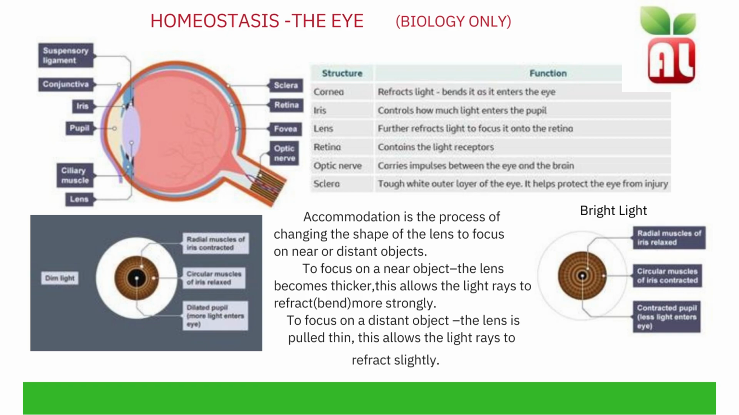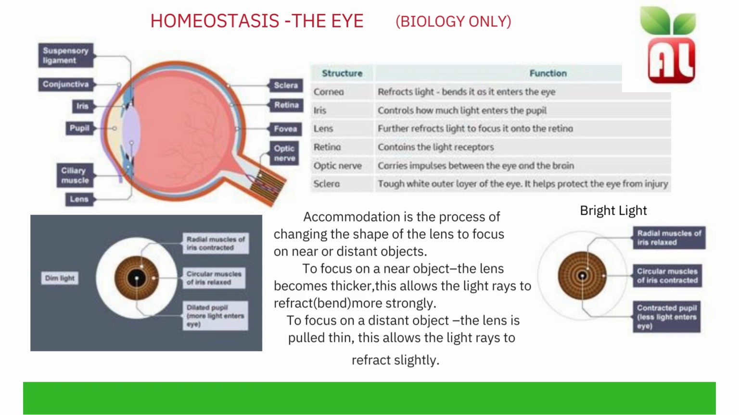The retina, found at the back of the eye, contains light receptors. The optic nerve carries impulses between the eye and the brain. The sclera is the tough white outer layer of the eye. It helps protect the eye from injury.